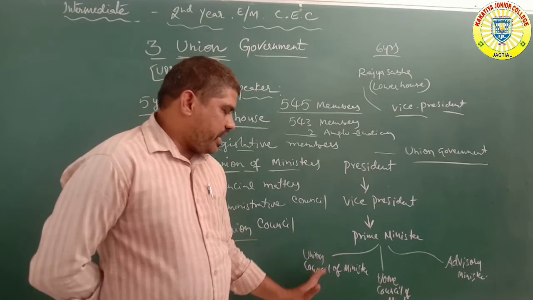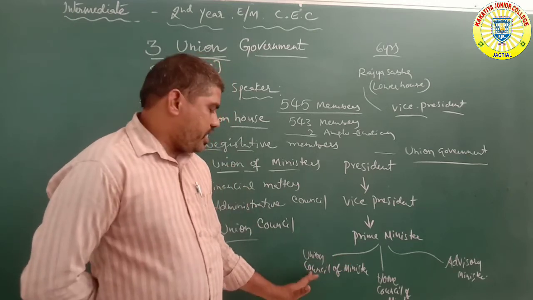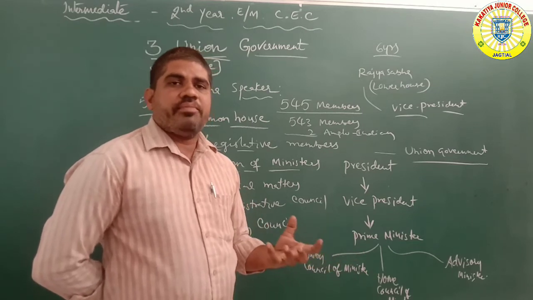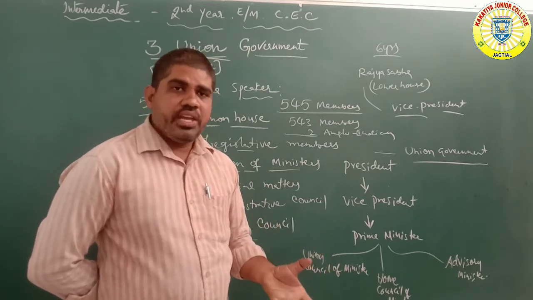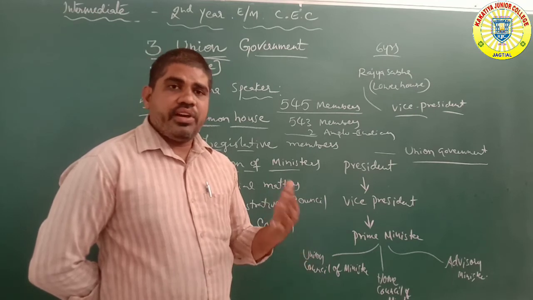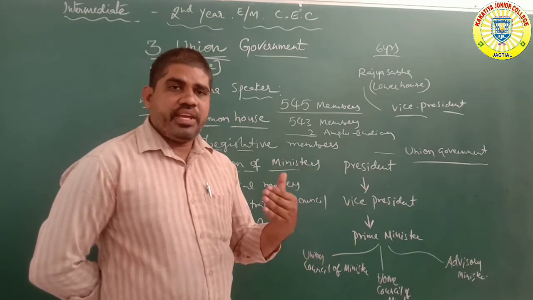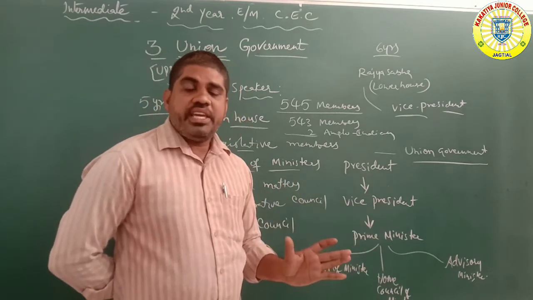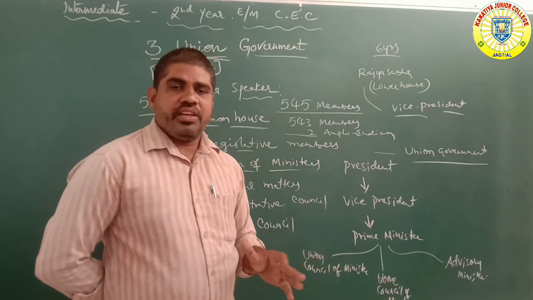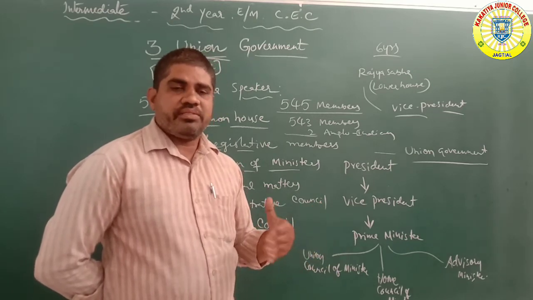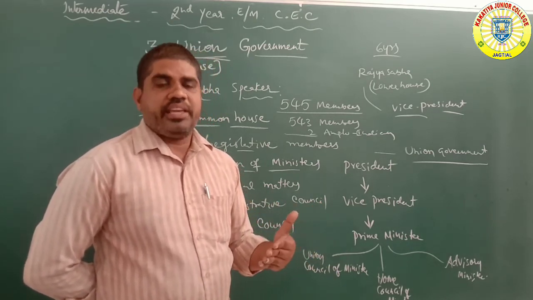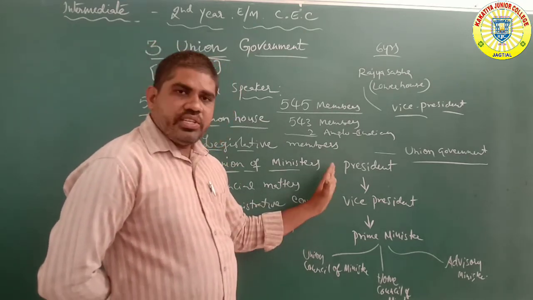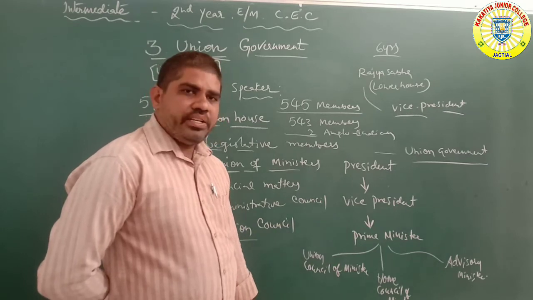The prime minister again has 3 types of system: the union council of ministers, home affairs, and advisory. The union council of ministers works under the direct ruling of every department. Number 3 is the advisory council, the advisory type of ministers, some advisors and helpers. This is the total union government system.